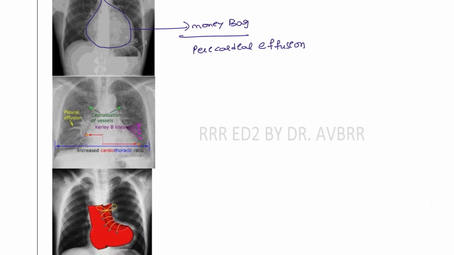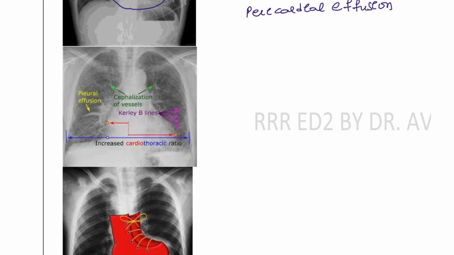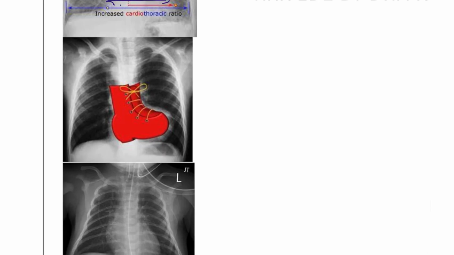And here you can see there are many types of the curly bean sign, but the cardiothoracic ratio is increased. Same at this sign, there is an effusion in the pleural region. This is seen in the patients of congestive heart failure, primary congestive heart failure.